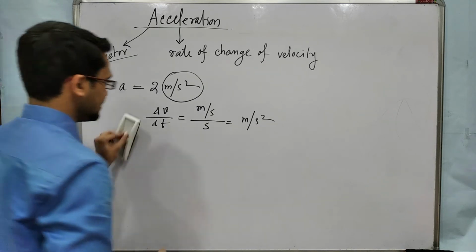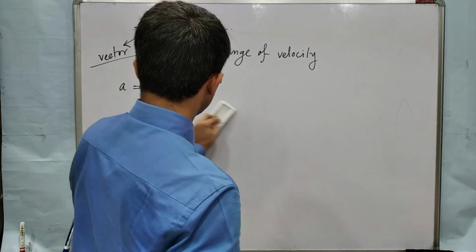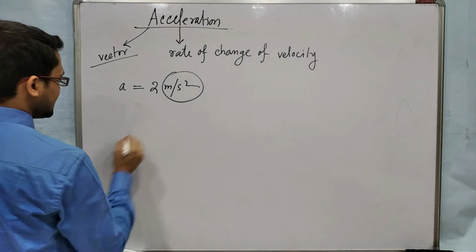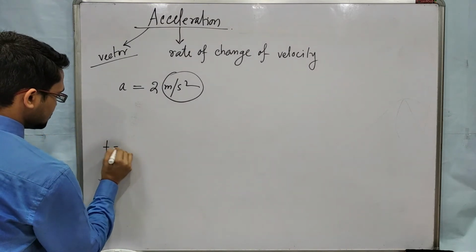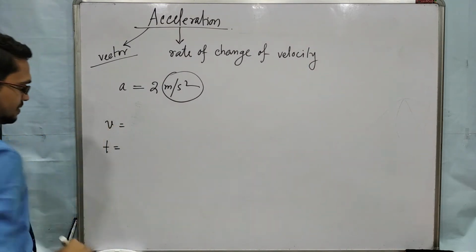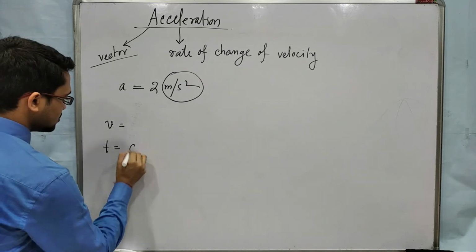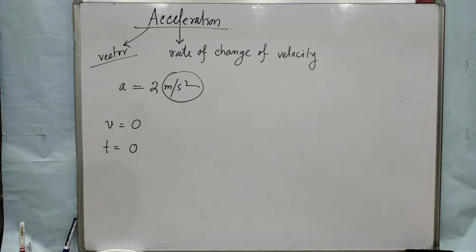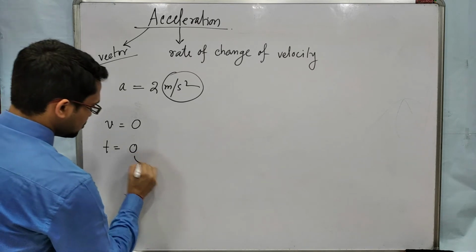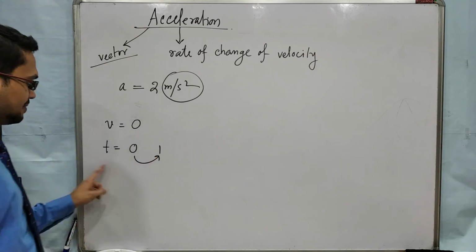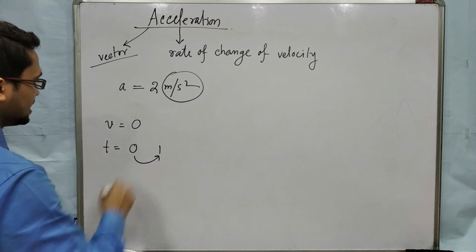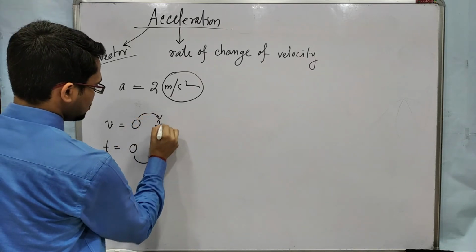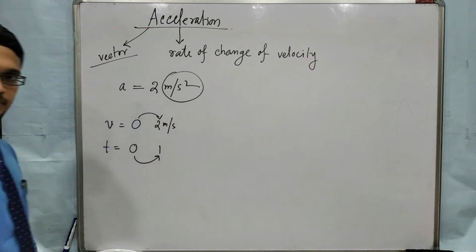What does this mean? Suppose I am taking t equal to and v equal to. At t equal to 0, suppose velocity is 0. At t equal to 1 second, if time increases by 1 second, velocity will increase by 2 meter per second.